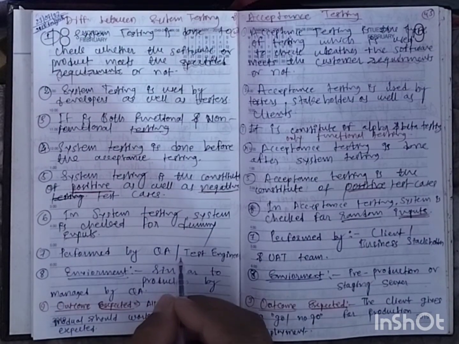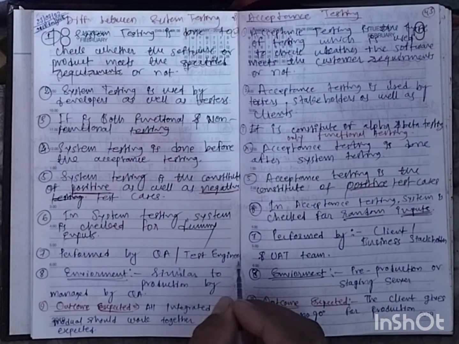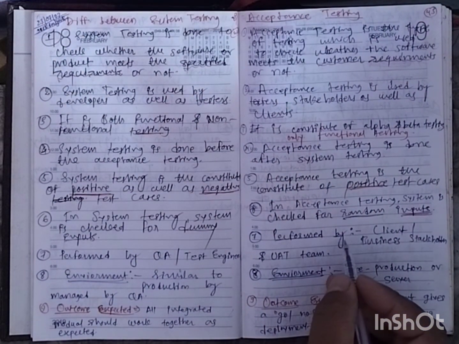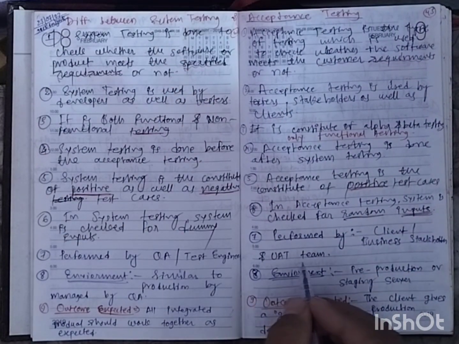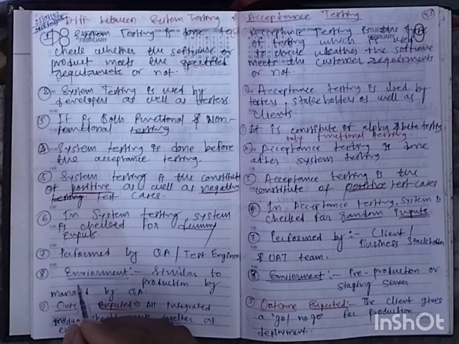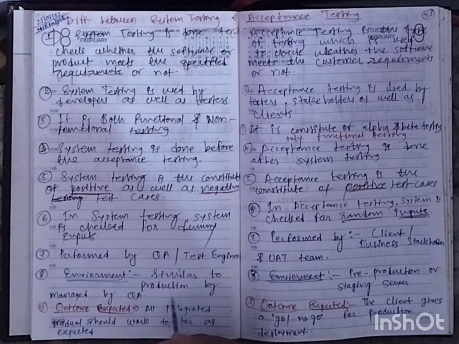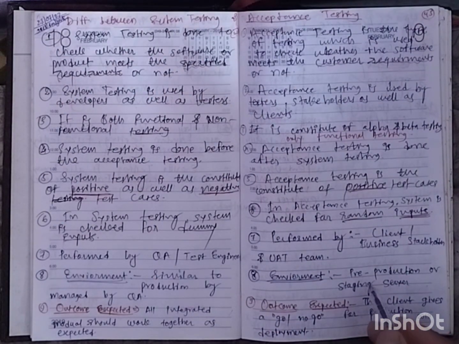System testing is performed by QA or test engineers. Acceptance testing is performed by clients, business stakeholders and the UAT team. The environment for system testing is similar to production and managed by QA. The environment for acceptance testing is a pre-production or staging server.